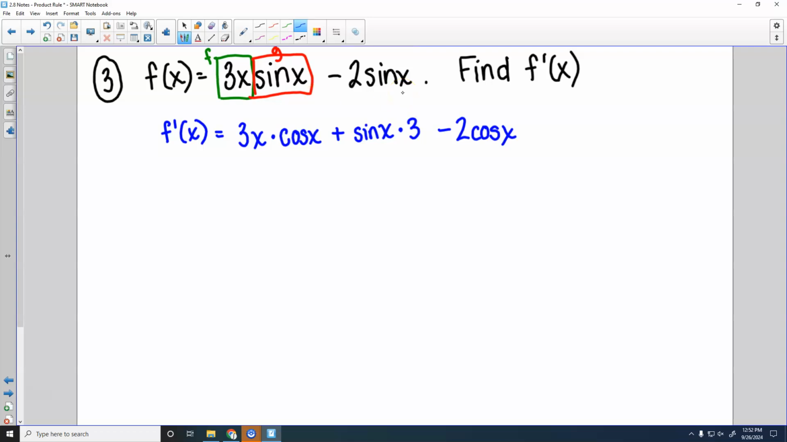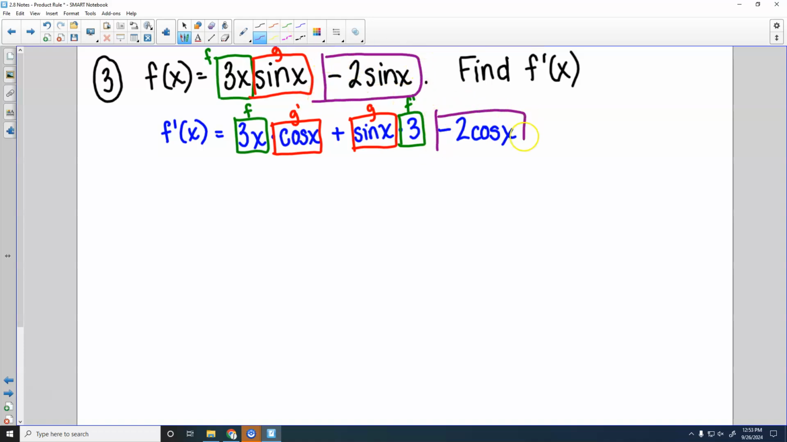There. So let's make sure everybody knows where everything comes from. This was your f. This over here was your f prime, right? It's your derivative of that. This part right here is your g prime. This part right here is your g. And then you had this other piece over here that you just had to take the derivative of right there.